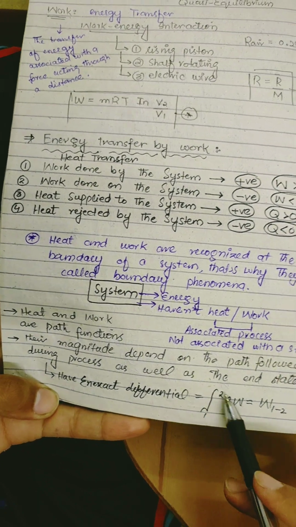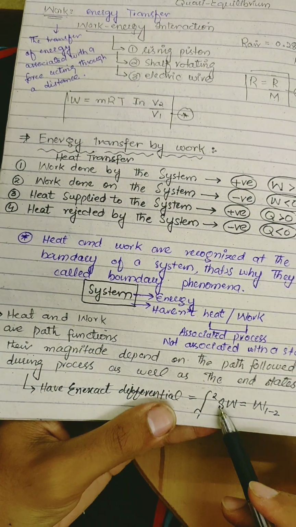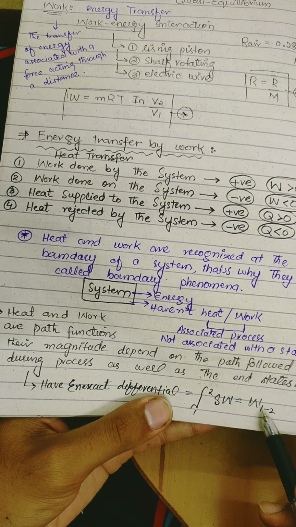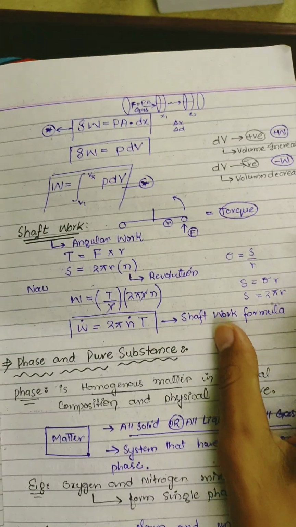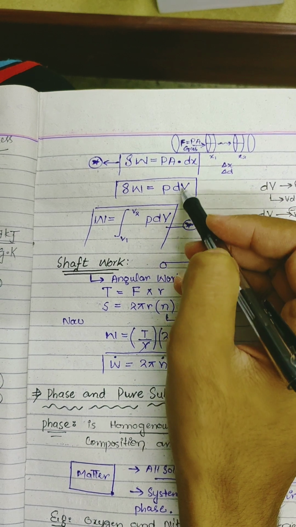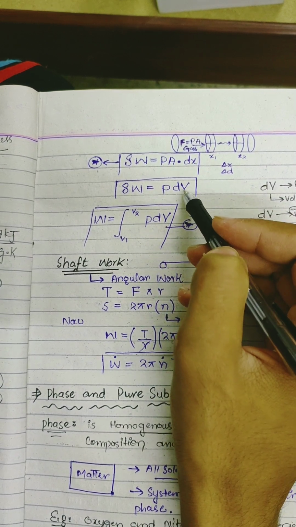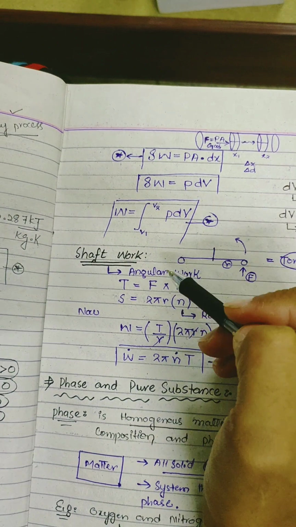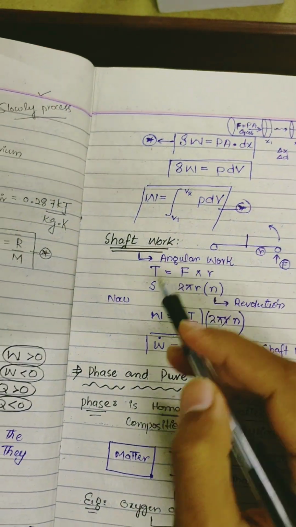Work done from 1 to 2 is the integration of delta W, which is equal to the work done from 1 to 2. So work done is equal to force times dx, with force replaced by PA, and A dx replaced by the change in volume, so P times the change in volume. This is the equation of work done.